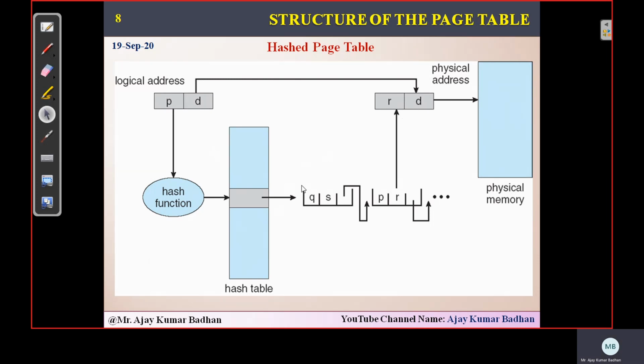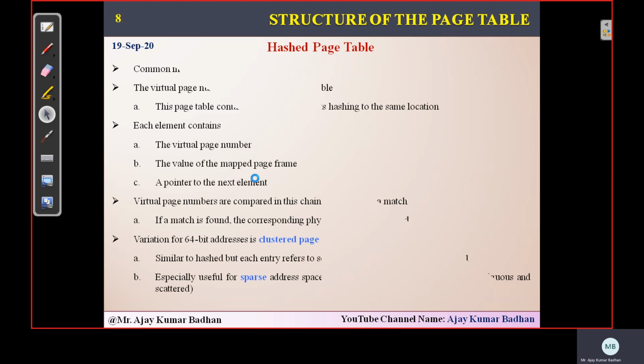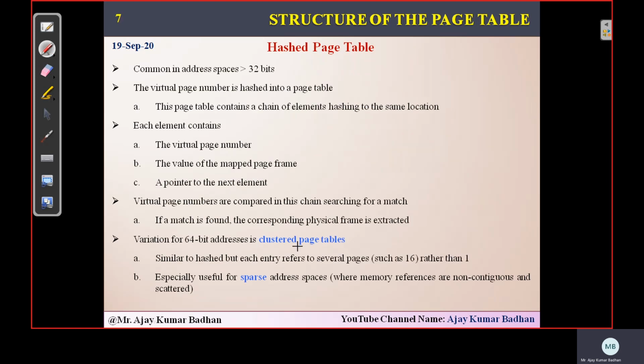I hope it's very clear with your hash page tables. Well, same. This can be good for your 32-bit, but if you go for 64-bit, we will face some problems here. So to overcome that, for 64-bit, we are using another technique called clustered page table. Well, this is similar to your hash page table. Whatever concept I have explained, it works the same way, but there exists only a small difference here, in this particular diagram, it will have a sparse address.